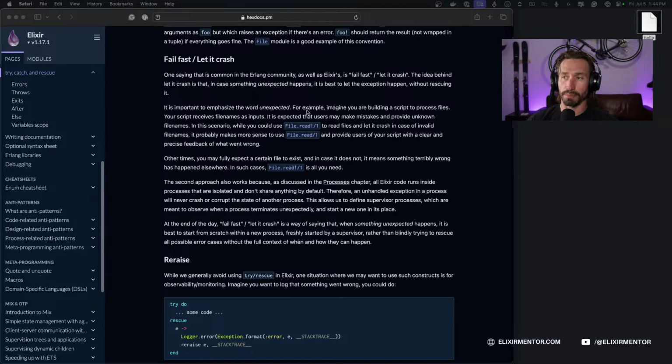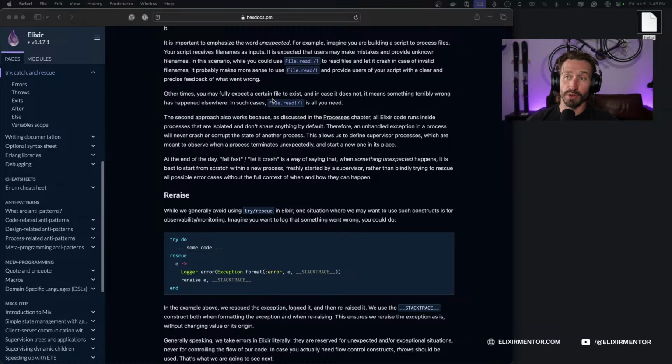It is important to emphasize the word unexpected. For example, imagine you are building a script to process files. Your script receives file names as inputs. It is expected that the users may make mistakes and provide unknown file names. In this scenario, while you could use File.read! arity 1 to read files and let it crash in case of invalid file names, it probably makes more sense to use File.read arity 1 to provide users of your script with clear, precise feedback of what went wrong, which is usually what you're doing, right? You're going to want to notify someone using your app that something went wrong.